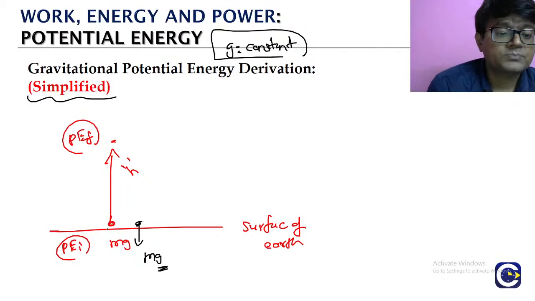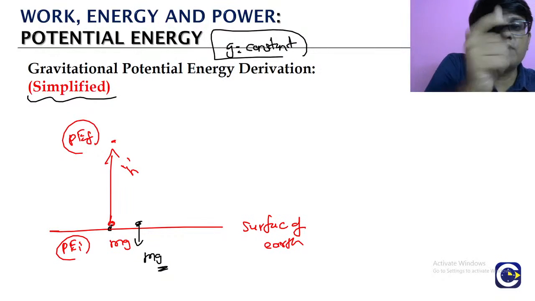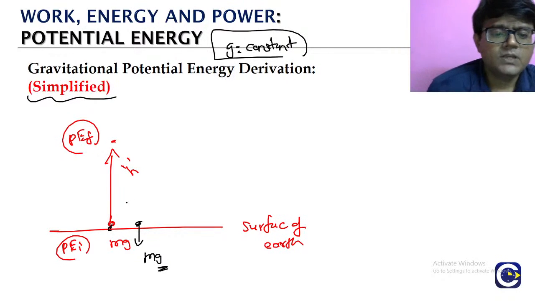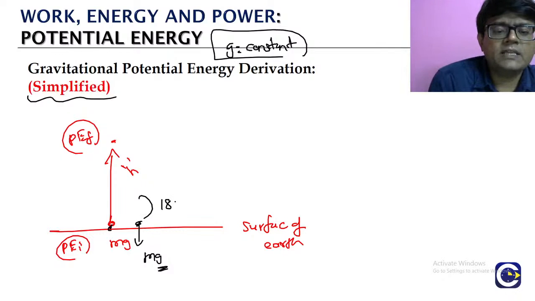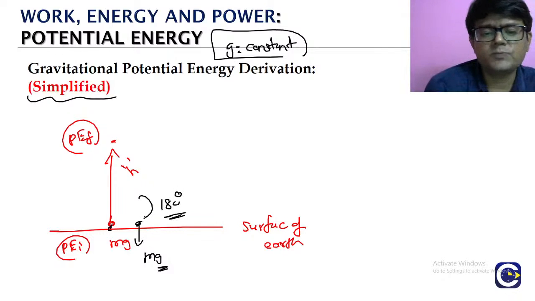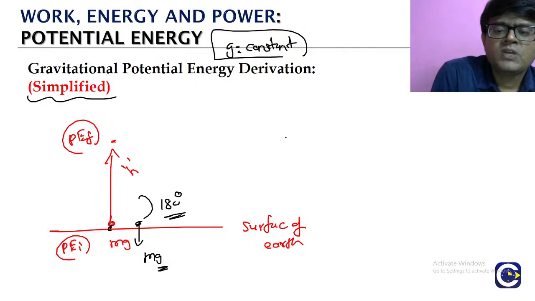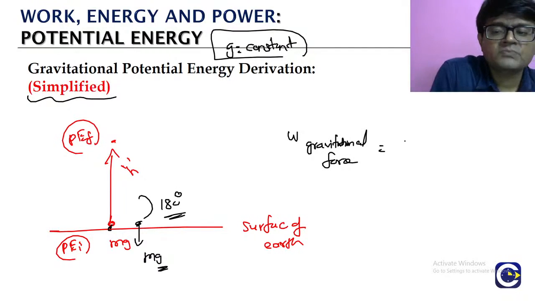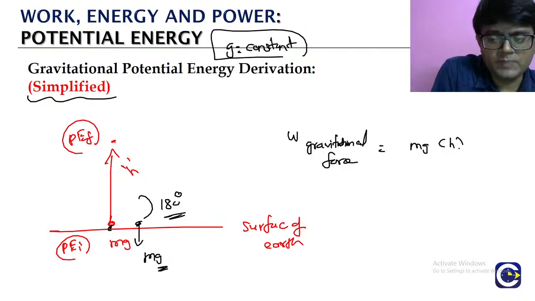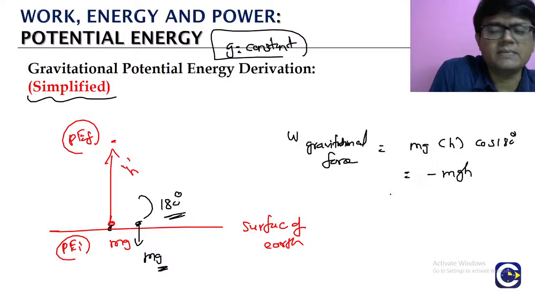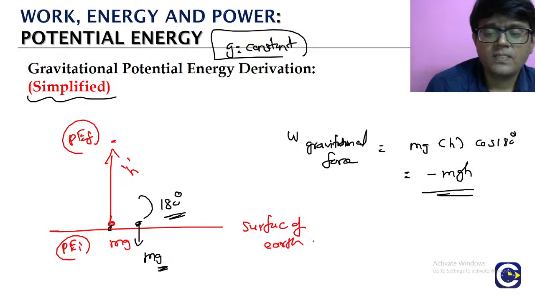Okay? Now look, from the surface of the earth we are taking the object by giving a vertical displacement h. The angle between the gravitational force and the displacement: the displacement is upwards and the gravitational force is downward. So the work done by the gravitational force is force mg, displacement h, into cos 180, so it comes to minus mgh. We have already seen this.